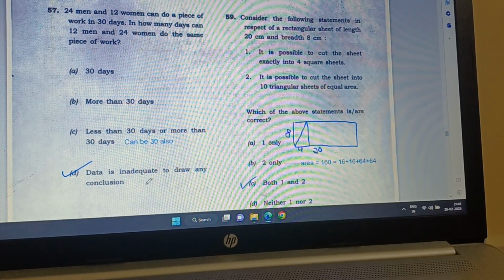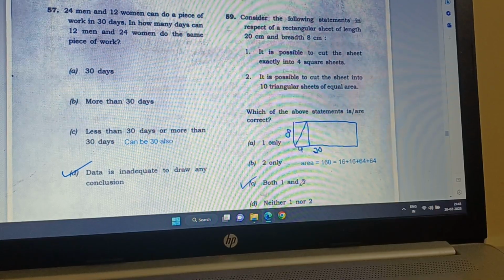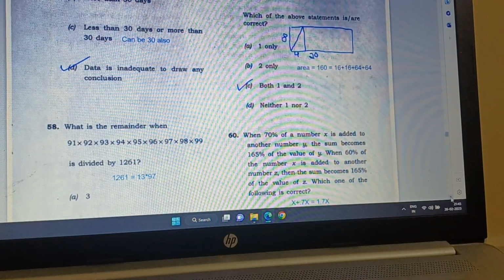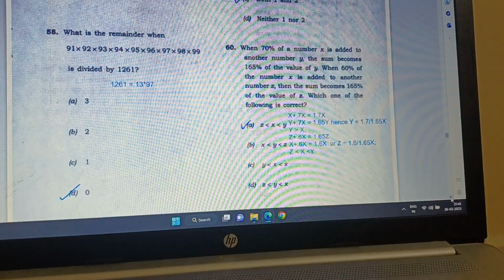Then data is inadequate to draw any conclusion. D is the correct answer. Because we don't know how much part of work one man does and how much does a woman do.